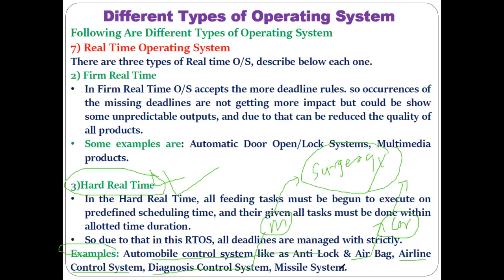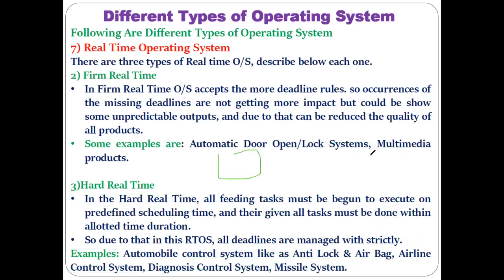This is very important. As I already told you, in the missile system, if a war is happening between two countries, country one and country two, each of these countries will have their missiles. Suppose country one has the missile system, and if they want to launch the missile at 10 a.m., that missile should be launched at 10 a.m. only.